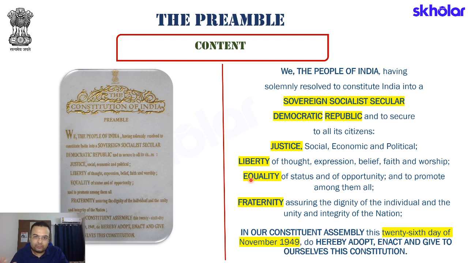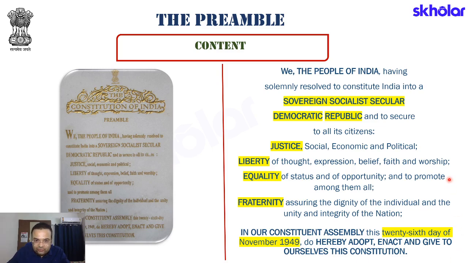it is very important for us to keep in mind that while Republic Day, that is 26th January, is generally taken as the day when the Constitution came into effect, the final compilation of the Constitution happened on 26th November 1949. This is important to remember because this question has been asked in the prelims exam of several state PCS exams. So keeping state PCS in mind, please remember this date of 26th November 1949. So what do we do in our Constituent Assembly? This 26th day of November 1949, do hereby adopt, enact and give to ourselves this Constitution.